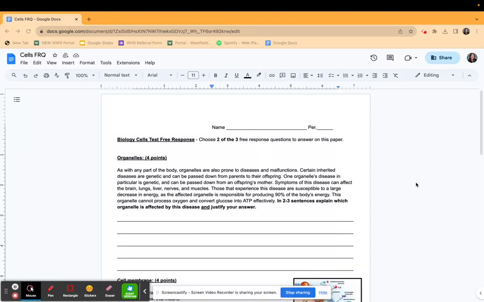Biology cells test free response. Choose two of the three free response questions to answer on this paper.